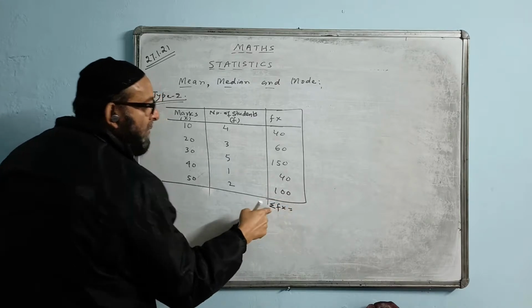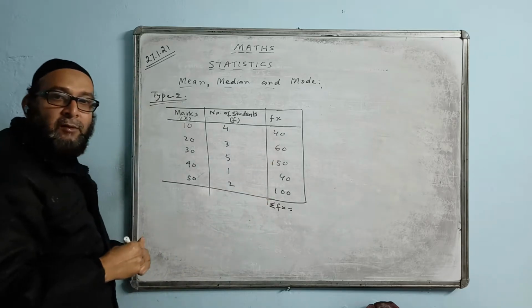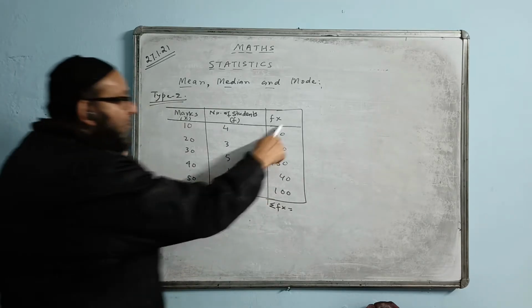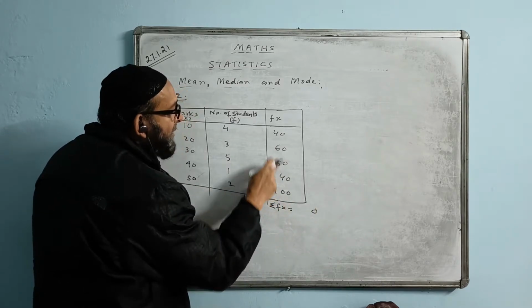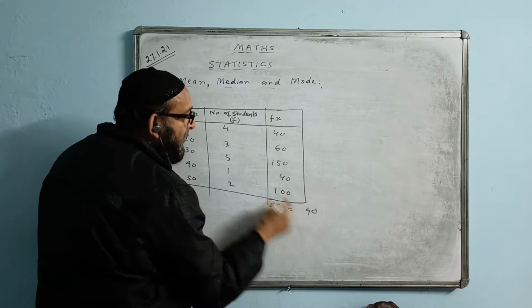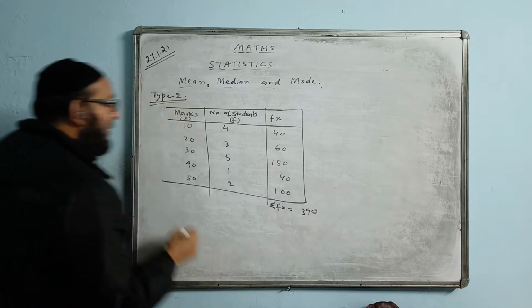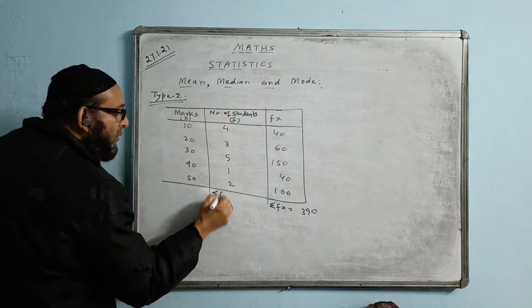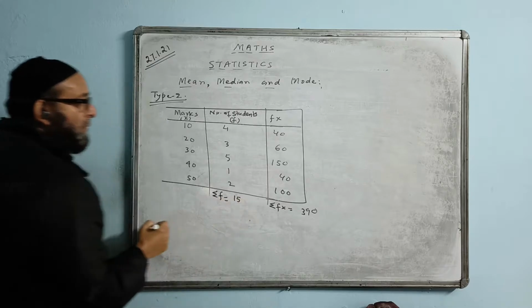Now I find the summation of fx. This means sigma, or summation, the sum of all these numbers. Sum of the values of fx: add all of these. 0, 5 plus 4 is 9, 6, 15 plus 4 is 19, carry 1, 2, 3. 390 is coming here. Summation f also we will do. Now summation f, adding all the frequencies, comes to 50.